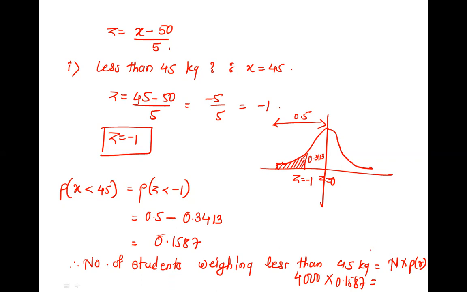Please find it. 634.8 something. But these are students, so you have to round it up. So it is 635 such students out of 4,000 whose weight is less than 45 kg. First question is done.